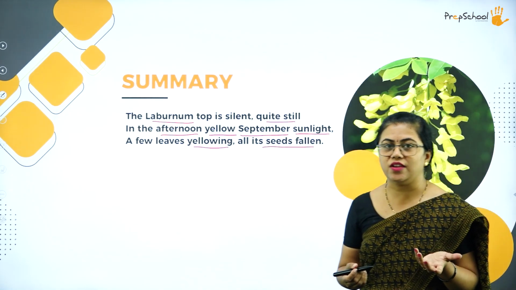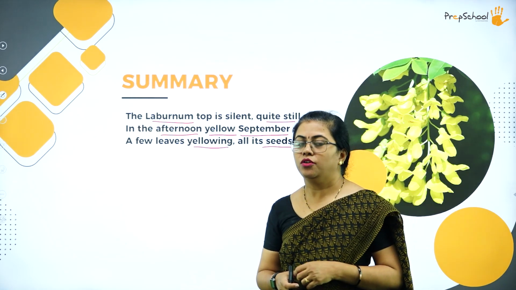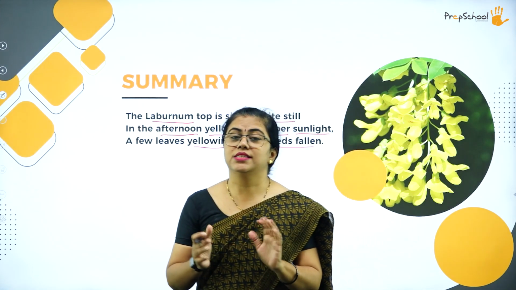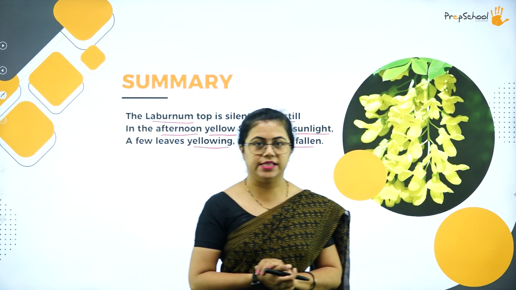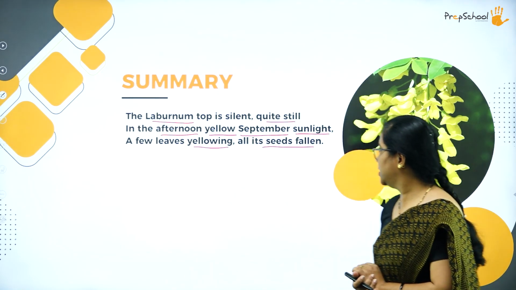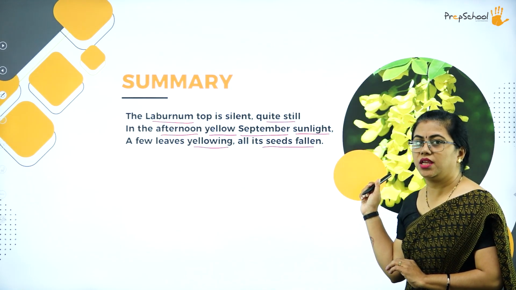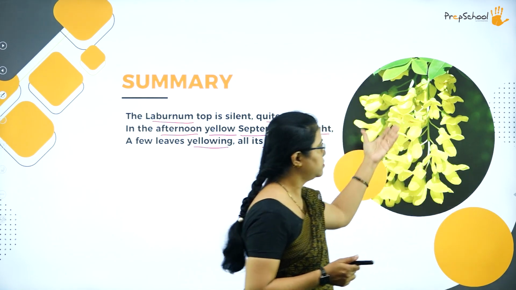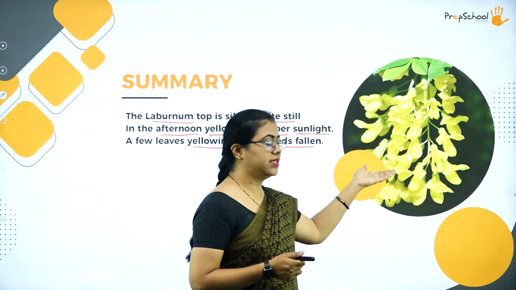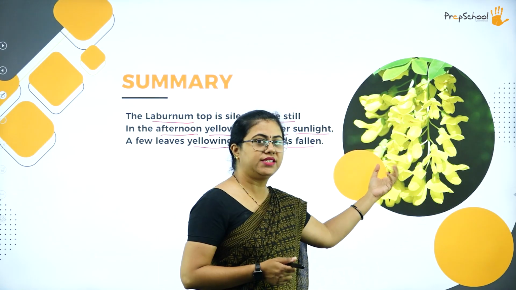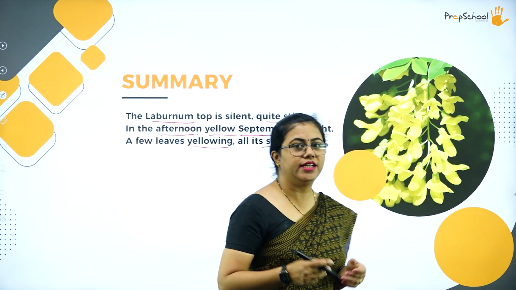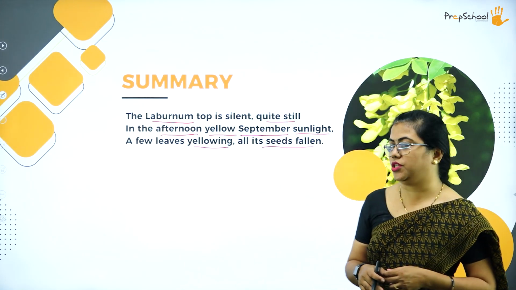So it did not have life at all, the seeds had already fallen down. So this is how the laburnum tree is. Here you can just see what a laburnum tree is. Fine, this will actually be hanging down. Such is the tree, lifeless, everything has fallen down and it has no life in it. So that is how the tree is.